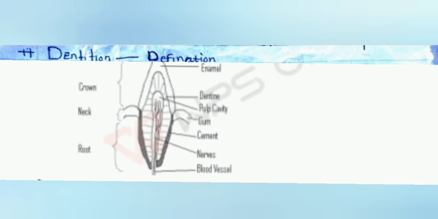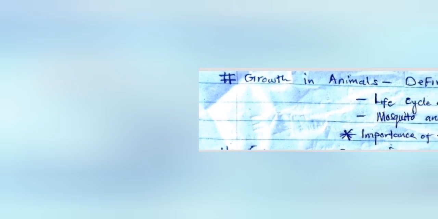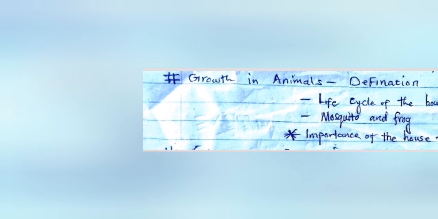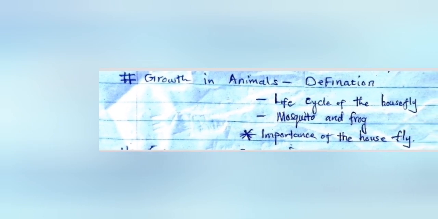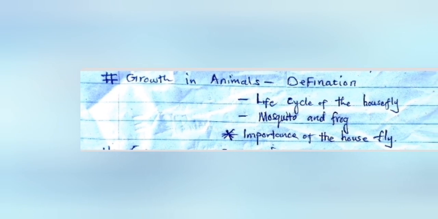Followed by the next topic which is likely to come in your paper: growth in animals. The first thing you need to know is how to define growth, and how to differentiate between growth and development.